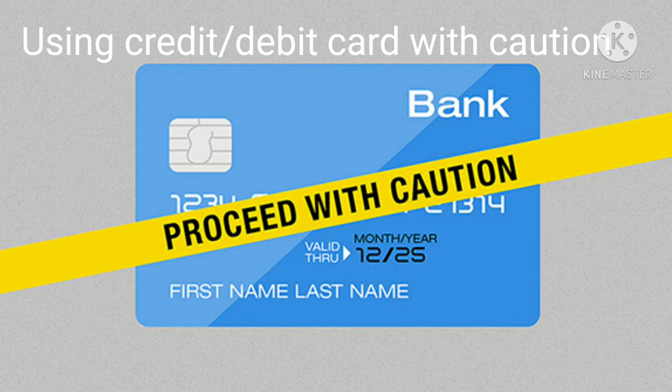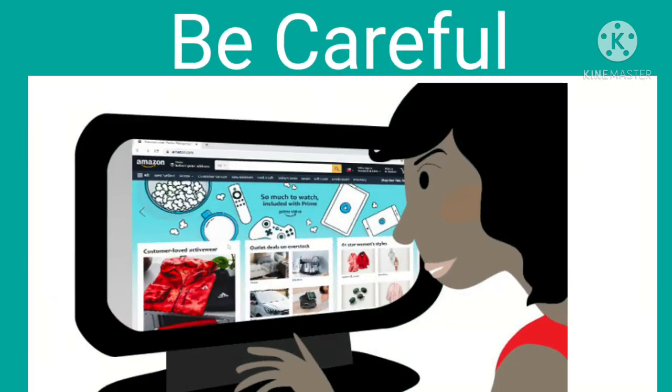So be cautious when you enter the bank details. Never shop from a website which you do not trust. It is better not to share your card details with anyone. So children, be careful while browsing on the internet. These are the certain harmful aspects of the internet.